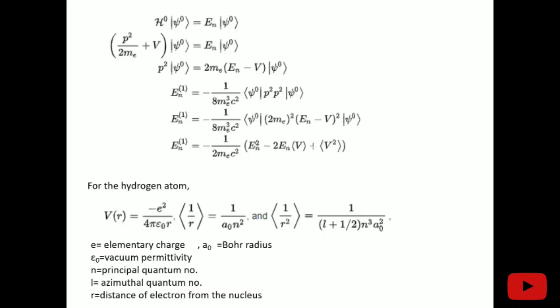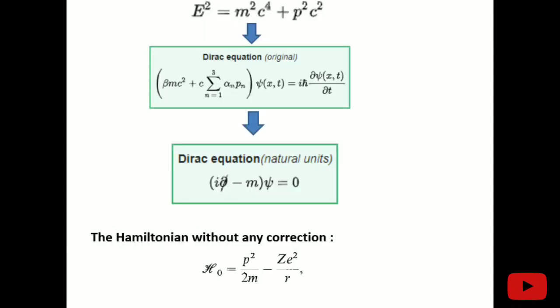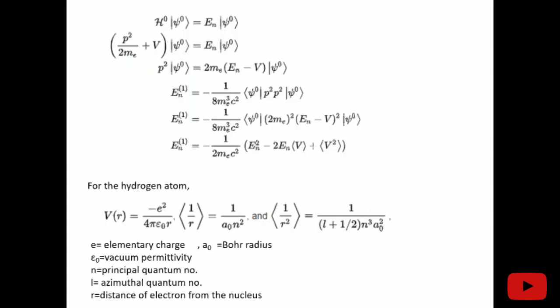Because P square, as we have learned, can be written in terms of H0 and V, we can do a simple calculation using this. So we are substituting this H0, and P square can be written in terms of this, and then the squared terms are the expectation values which we are calculating, because in order to get the energy eigenvalue, we generally take the expectation of the Hamiltonian.